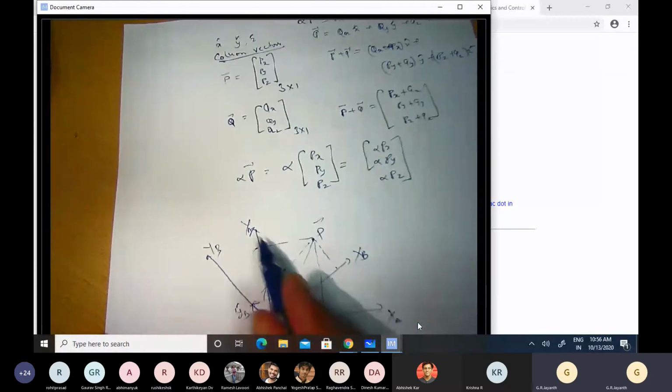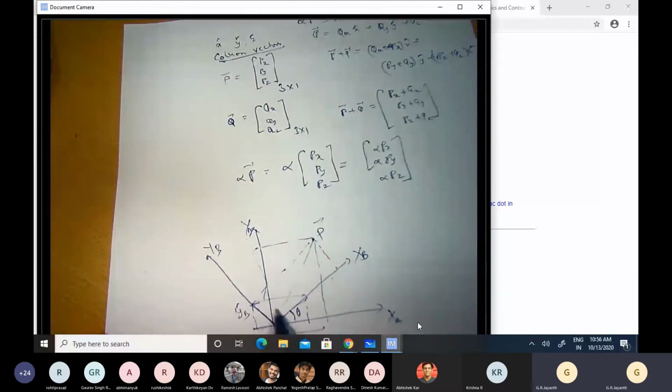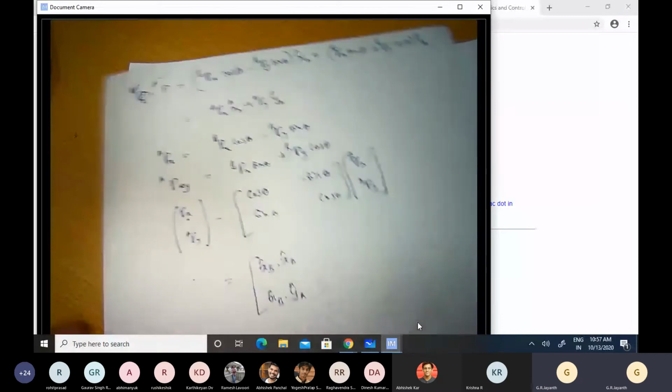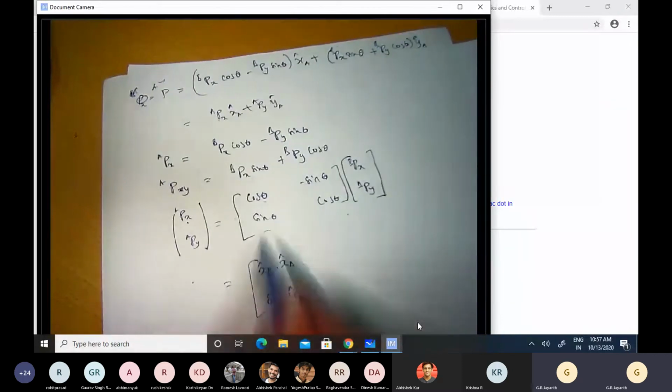X cap B and y cap A are oriented with respect to each other by this other angle, which is 90 minus theta. So if I were to take the dot product of these two vectors, I would get magnitude of x cap B, magnitude of y cap A times cosine of 90 minus theta, which is sin theta. Okay, which is exactly what I have at the bottom here.